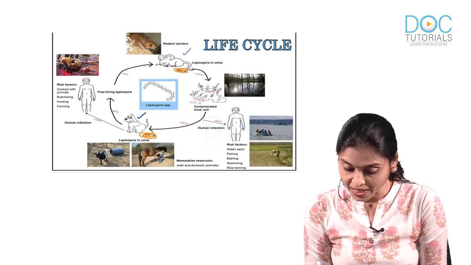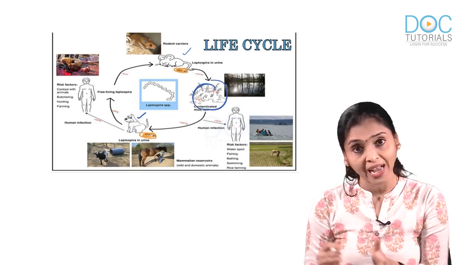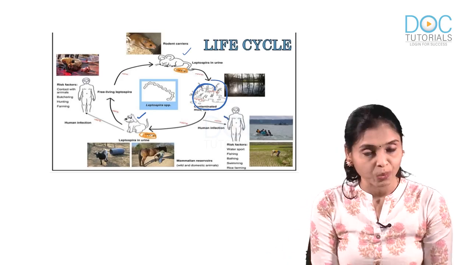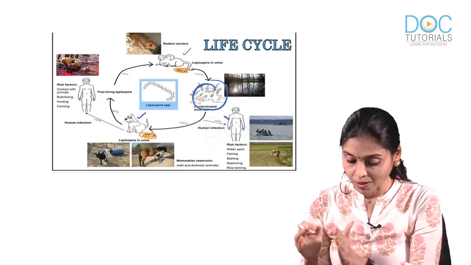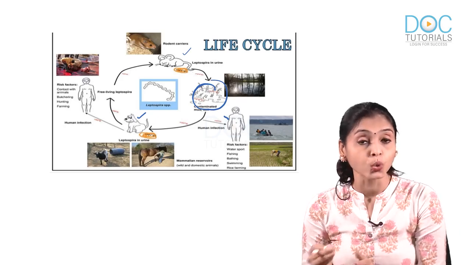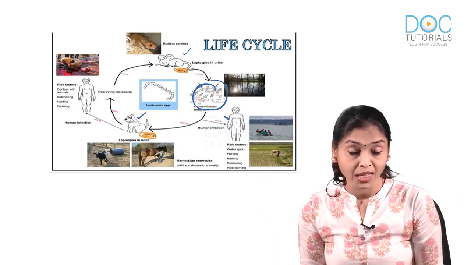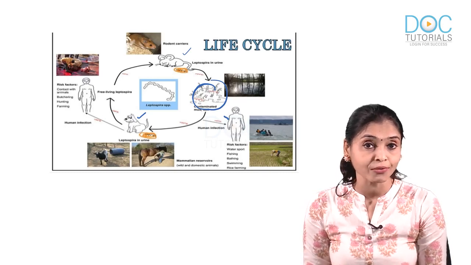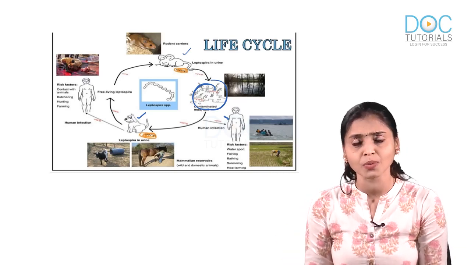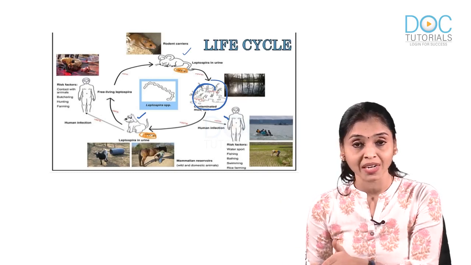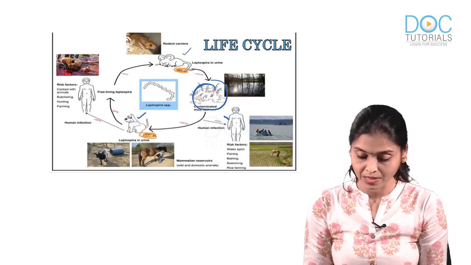It is contaminating the water as well as soil. Then a poor man is coming in contact with this water contaminated with urine of these animals and he is getting the disease. Okay, so this is suggestive of leptospirosis, which you get through water contaminated with urine of animals.